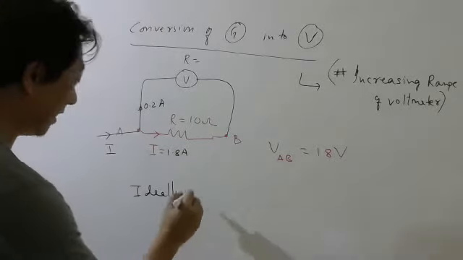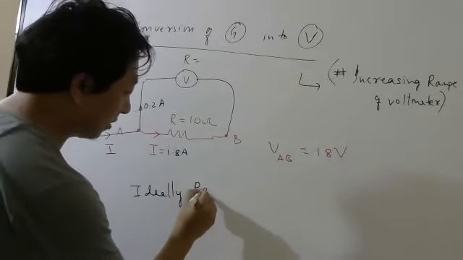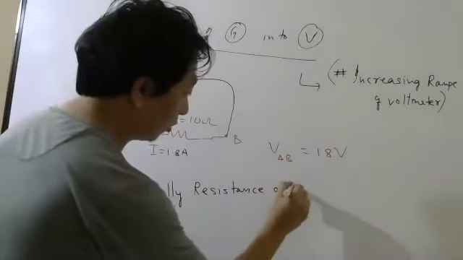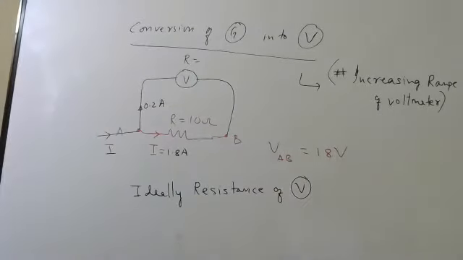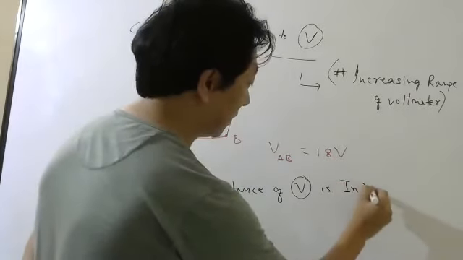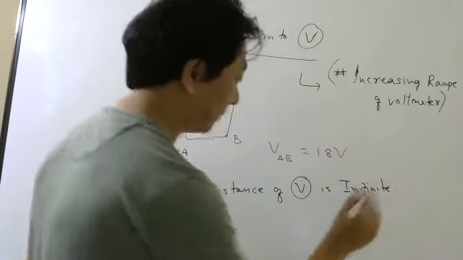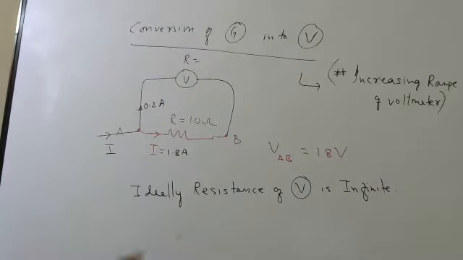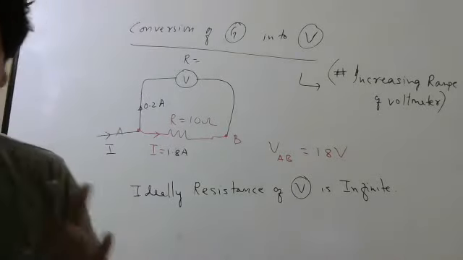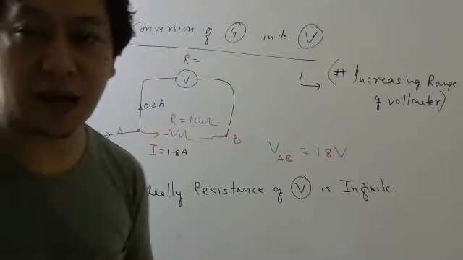So ideally, one more question, please write down. Ideally, resistance of voltmeter is infinite. So these two things you please remember for your 1 mark question. Both can be asked for 2 mark also.